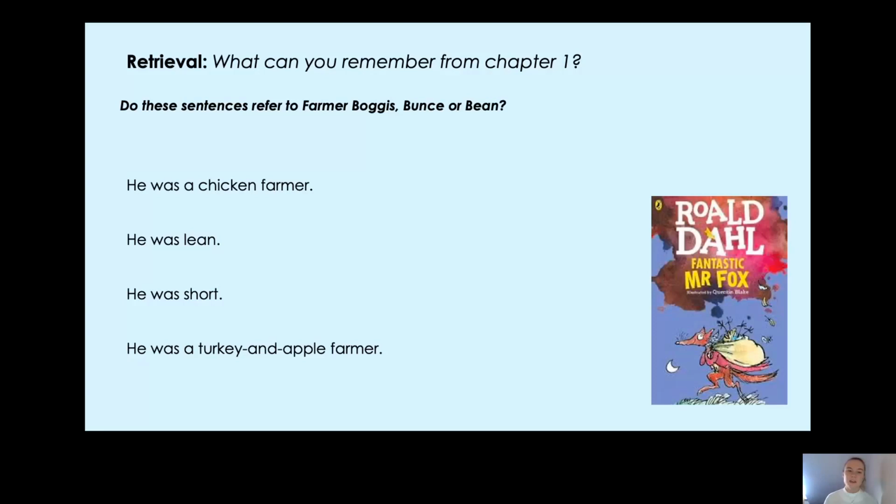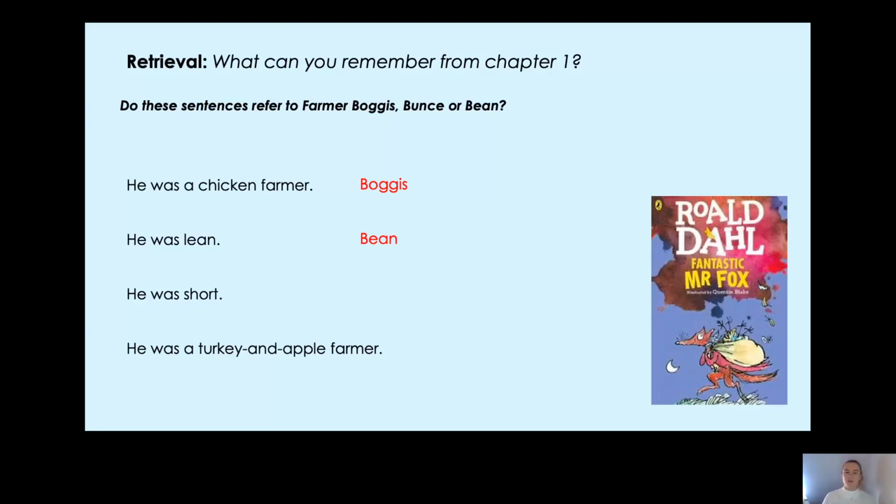Okay, so he was a chicken farmer. Which farmer was a chicken farmer? Yes, that's right, it was Farmer Boggis, because remember, he ate 9 chickens a day, smothered in dumplings, and they described him as enormously fat, didn't they? Now, he was lean. Which farmer was lean? Well, it's not going to be Boggis, because like we've just said, the book describes him as enormously fat. So which farmer was it? Yes, that's right, it was Farmer Bean, wasn't it? Because he was very thin in the book. And look, an easy way to remember this is lean rhymes with bean.